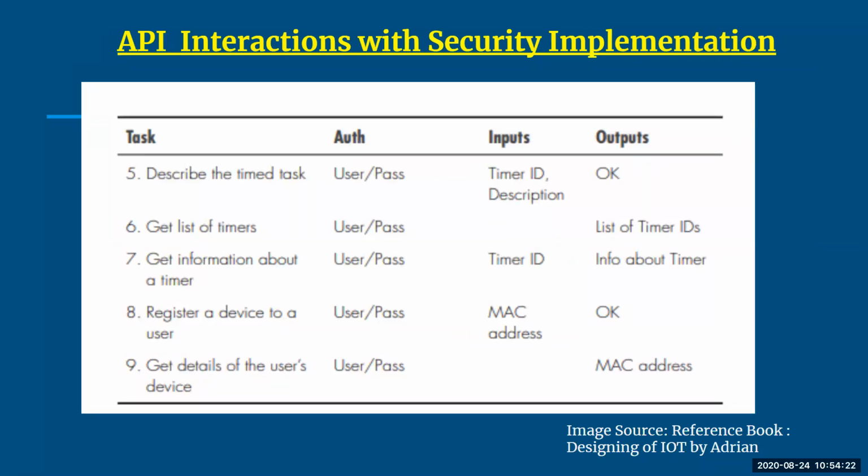There are two tasks which have been added here since we are implementing security. One is registering your device to the user. So whenever you want to register your device, you have to log in with your user ID and password, and the inputs which will automatically be taken will be your MAC address. So this is the information which will be saved against your ID password. So every time when you are connecting, it will automatically check for the MAC address, and it will allow you to use the API. Similarly, if you want to get the details of the user device, all the user device details, so all the information can be got with the ID password of the user, and similarly the output will be the corresponding MAC addresses of the user IDs, users, I mean.